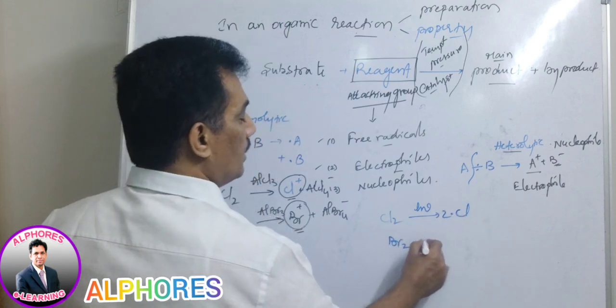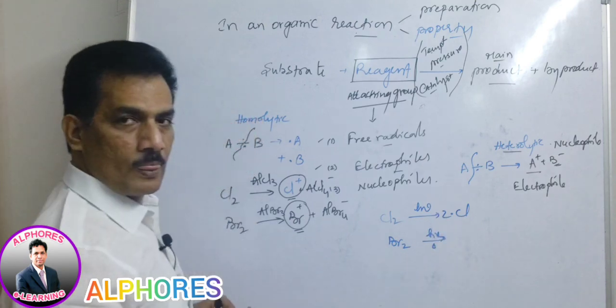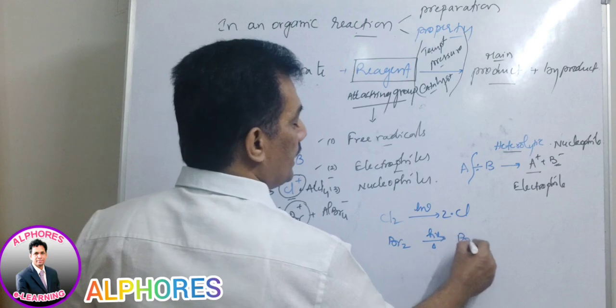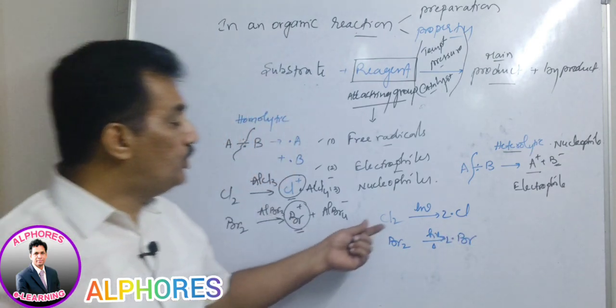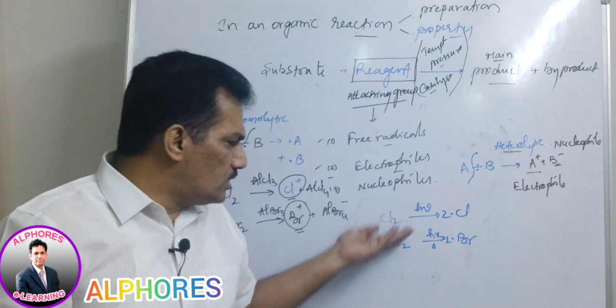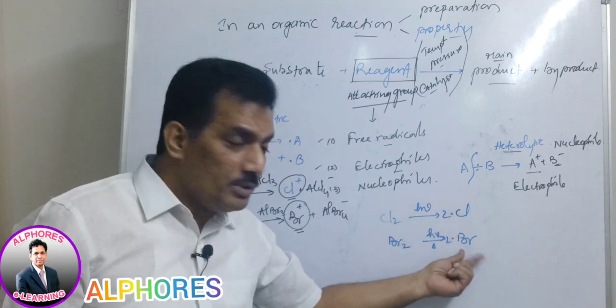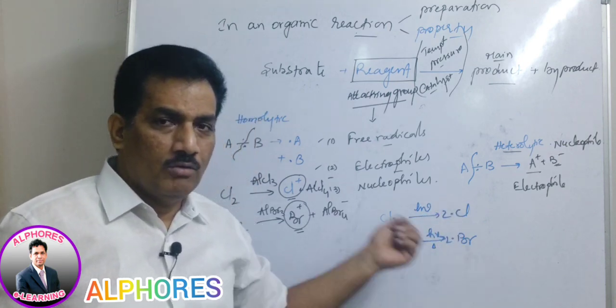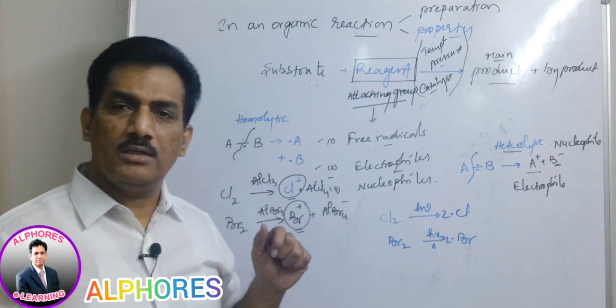Similarly bromine requires not only light but also some heat, and in this case it also creates free radicals. Observe that these two are free radical reagents, whether chlorine or bromine. The reagent may be different, but the attacking group is a free radical. From chlorine, a chlorine free radical is released; from bromine, a bromine free radical is released.